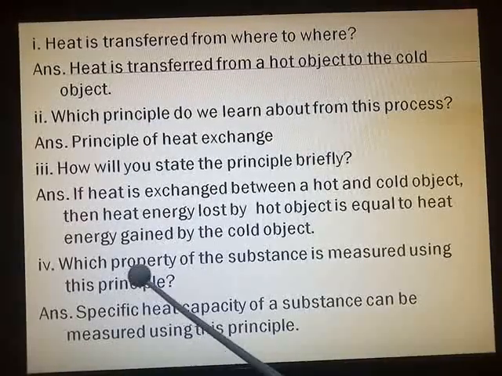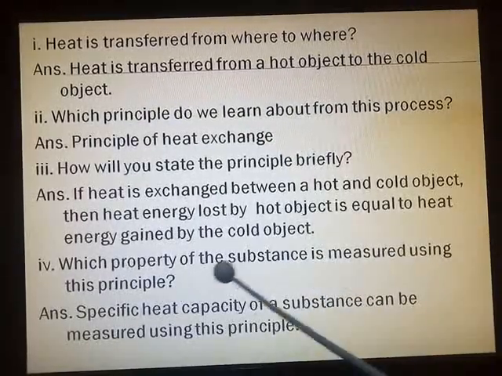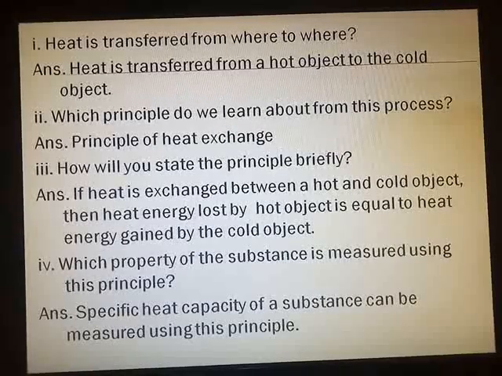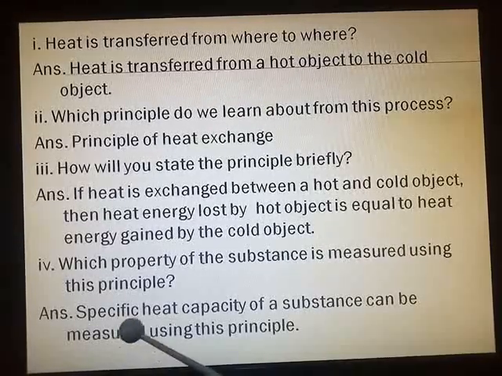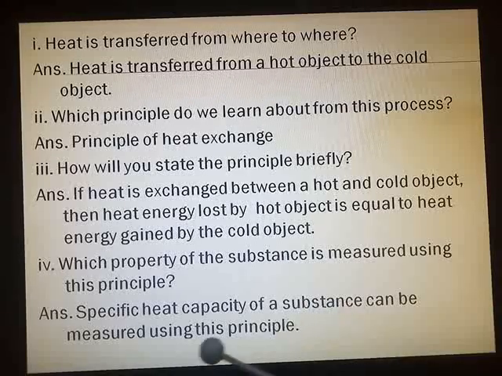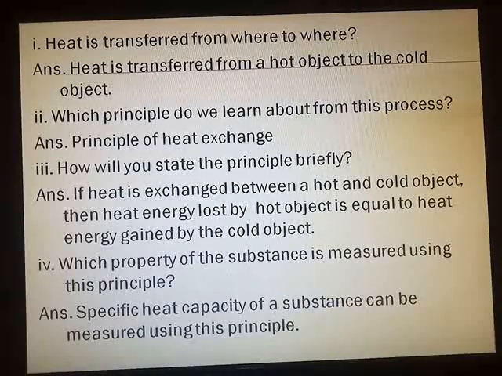Fourth one, which property of the substance is measured using this principle? You have seen the mixing method and calorimeter. Specific heat capacity of a substance can be measured using this principle.